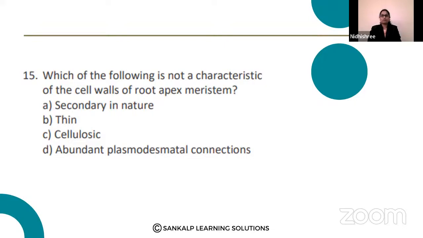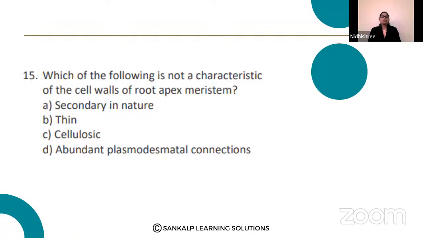Most of them voted for option A, that is secondary in nature. Some of them voted for option C. Chandru, Kanchana Raj, Chandana, Saundarya voted for option A. Veeresh and again Kanchana Raj voted for option A.